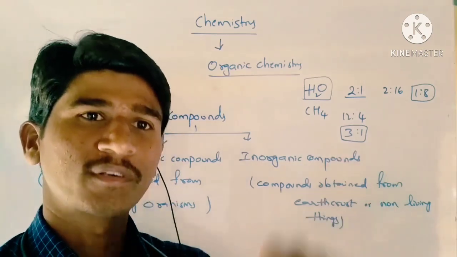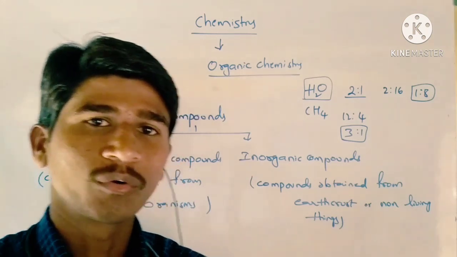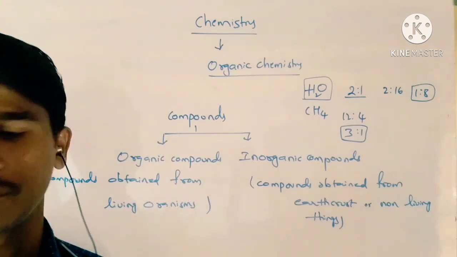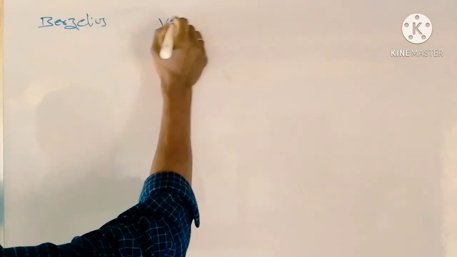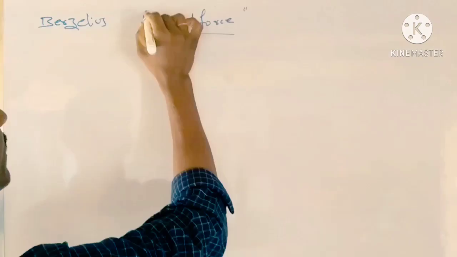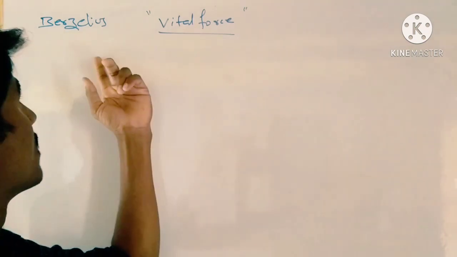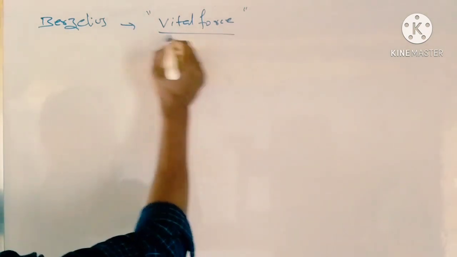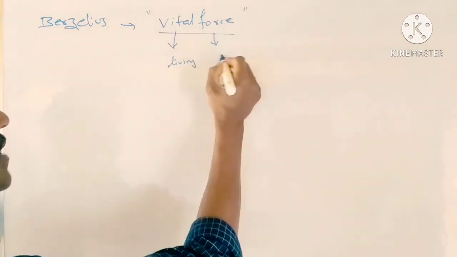Now we are going to discuss organic compounds. In our organic chemistry, we are completely going to discuss organic compounds. To explain organic compounds, there was a first theory, that is the vital force theory, given by Berzelius. This theory initially explained organic compounds. According to Berzelius, vital means living, and force means attractions.